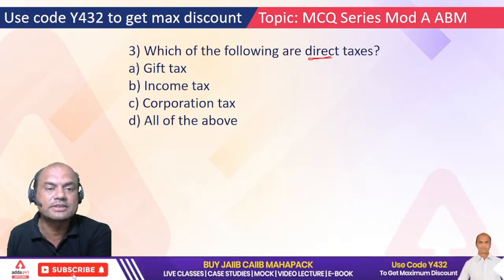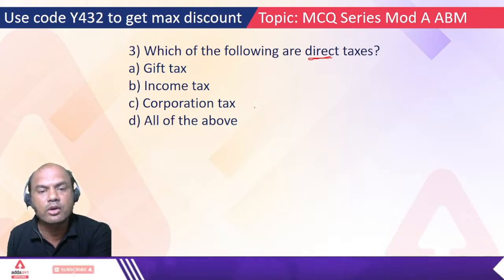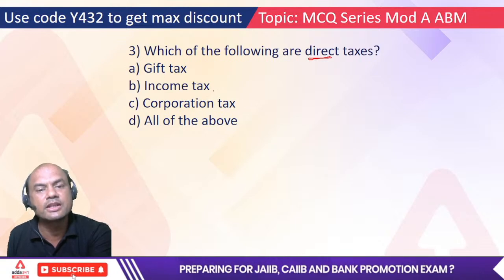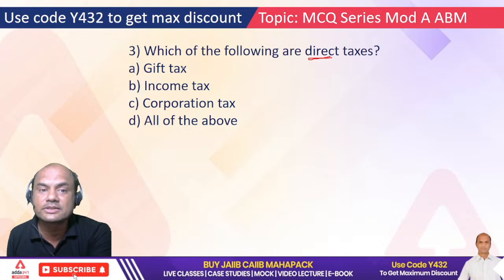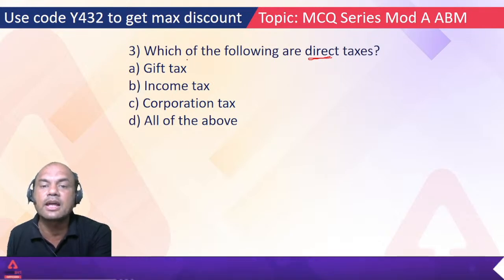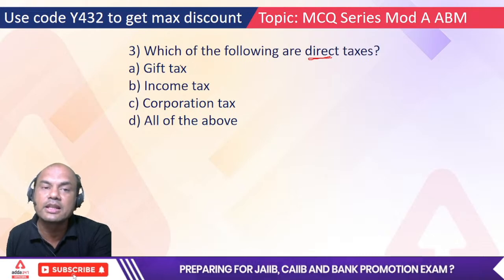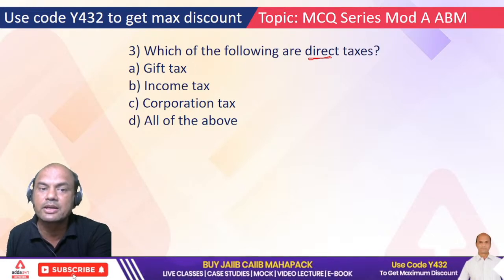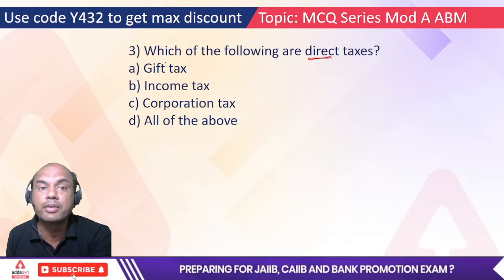So which of these taxes are direct taxes? Gift tax, income tax, corporation tax. What is corporation tax? It's an income tax. What is income tax? It's an income tax. Okay. Gift tax means what? Understand, gift tax is also a direct tax, because although it's not an income tax, the IT department, or IT Act, considers gift tax whenever you give a bigger amount as gift.